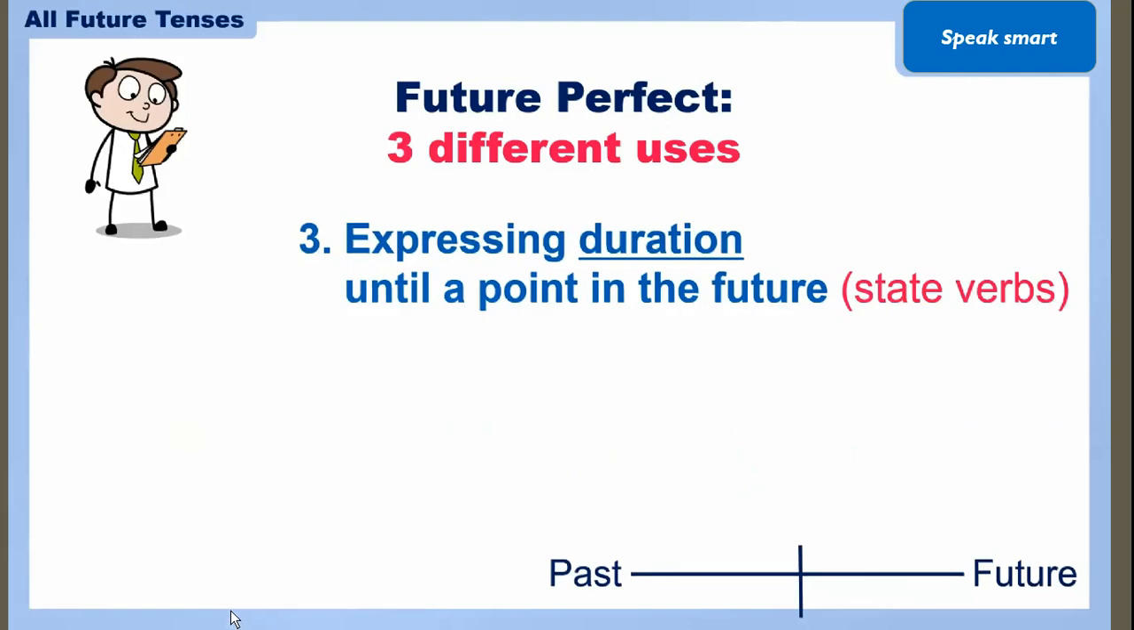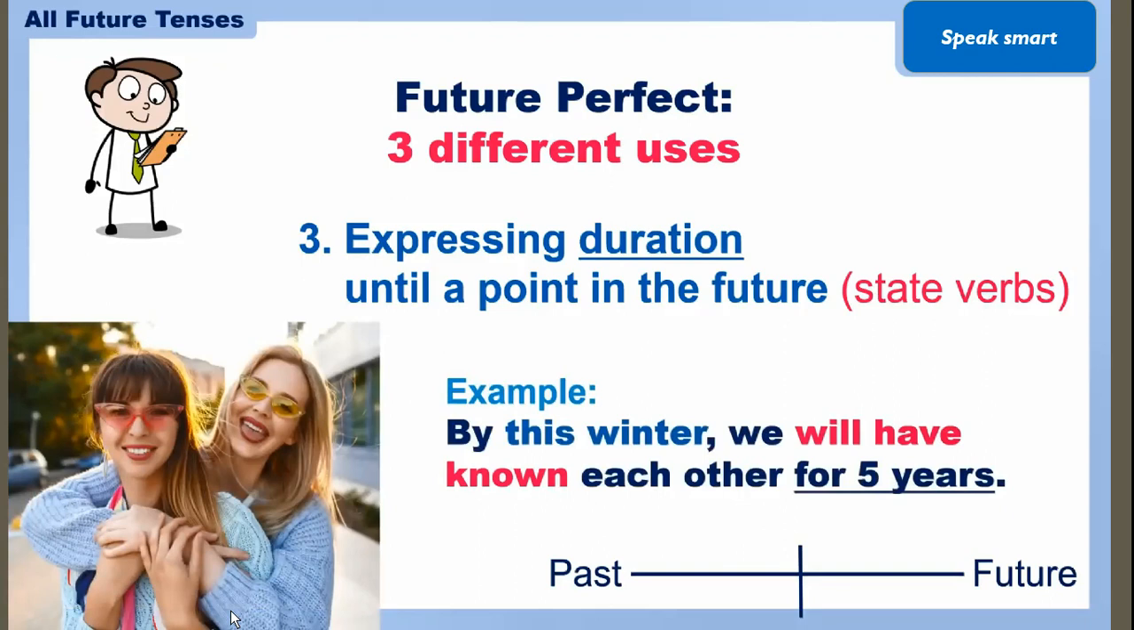Now third, here we are expressing some duration. By this winter we will have known each other for 5 years.